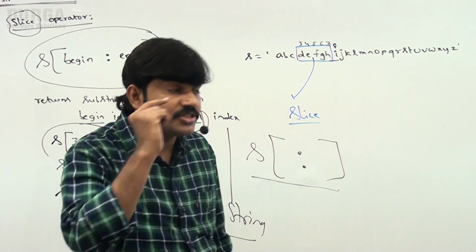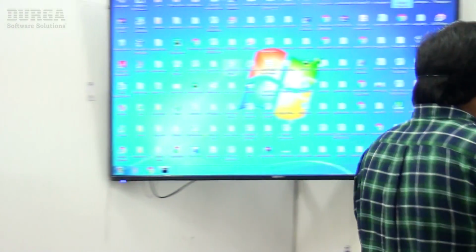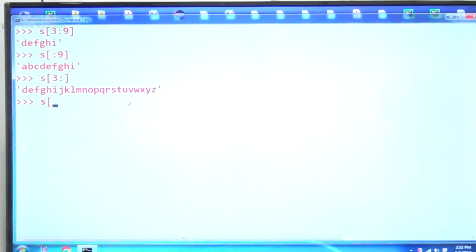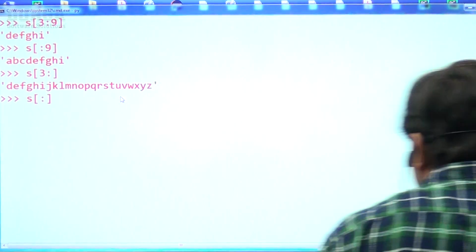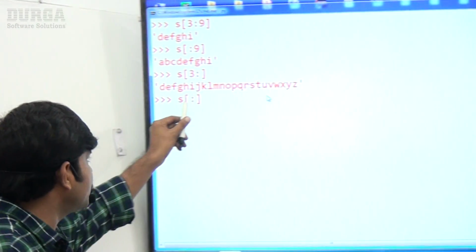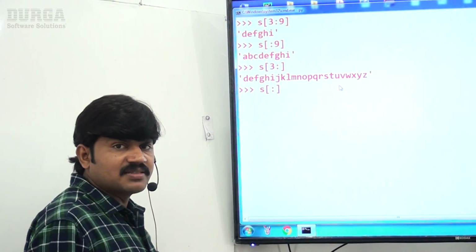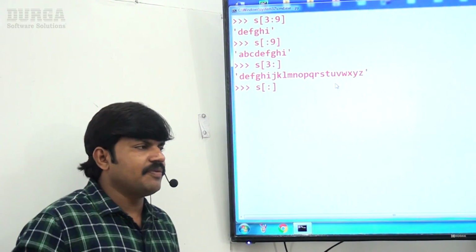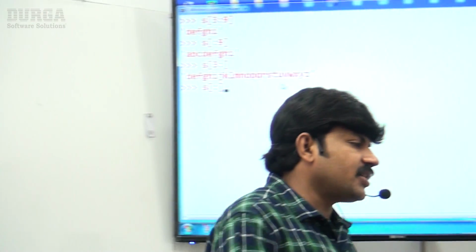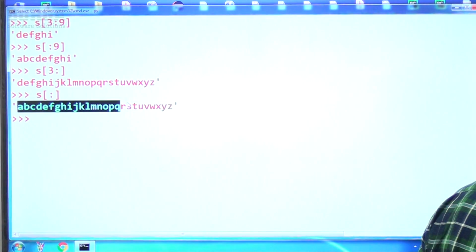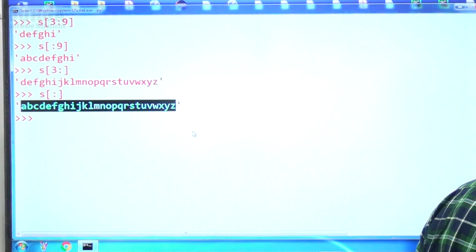Sir, let me cross check. Have a look once at this terminology, sir. I'm taking S of colon, that's all. I didn't specify the begin index or the end index, I didn't specify anything, sir. Then the total string is going to be considered by default. Let me cross check, friends. Here, have a look once. A, B, C, D up to Z, the total thing got considered by default.